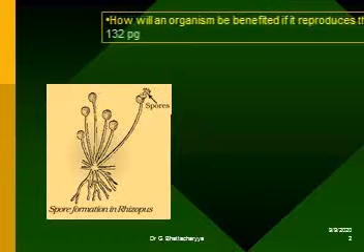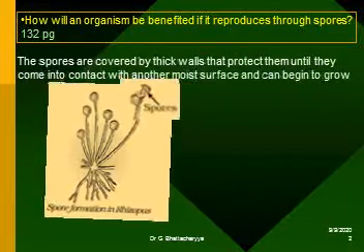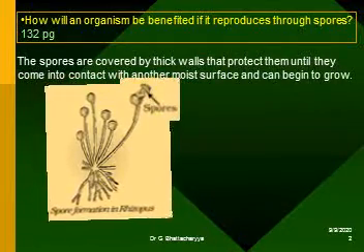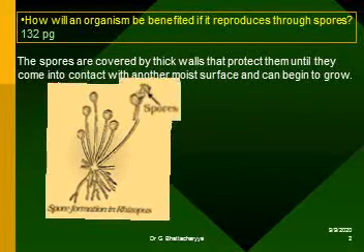How will an organism be benefited if it reproduces through spores? The spores are covered by thick walls that protect them until they come into contact with another moist surface and can begin to grow.